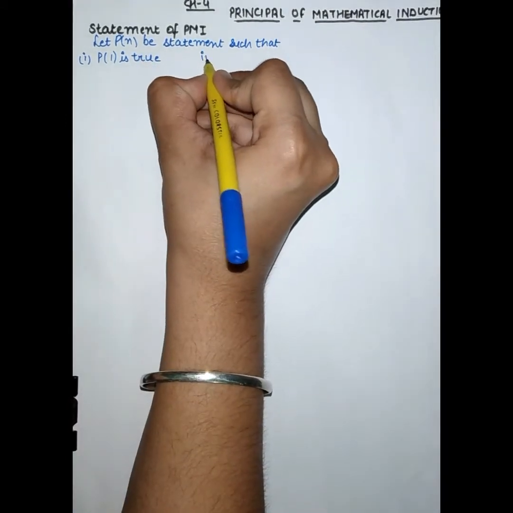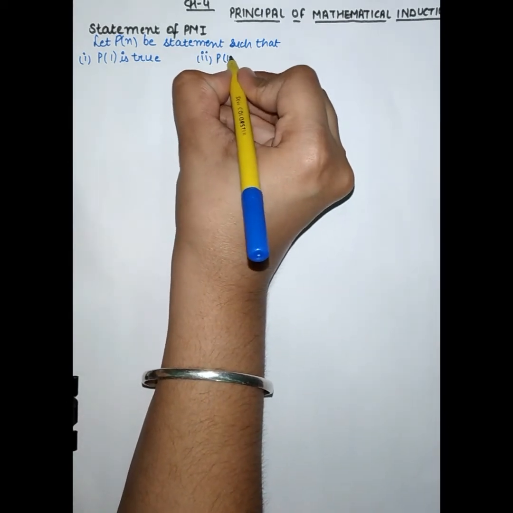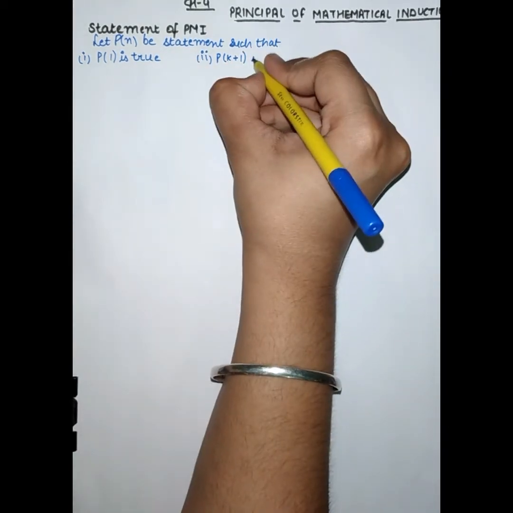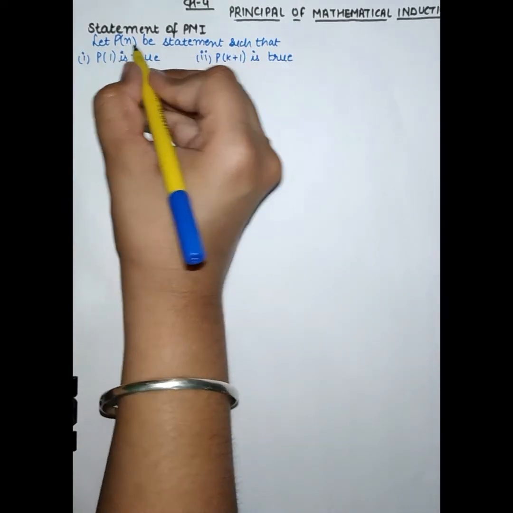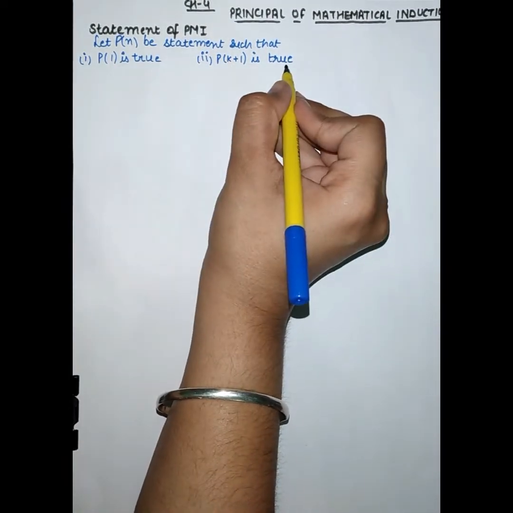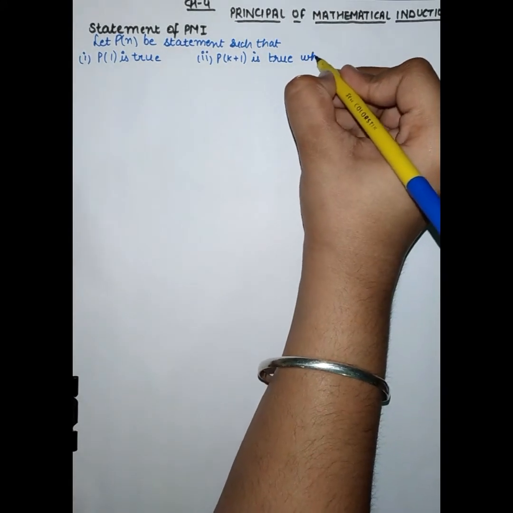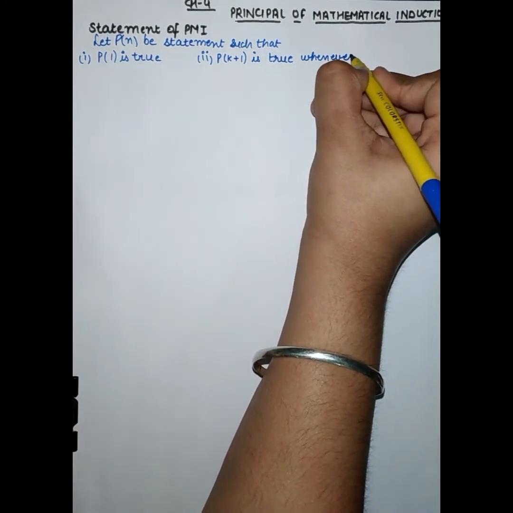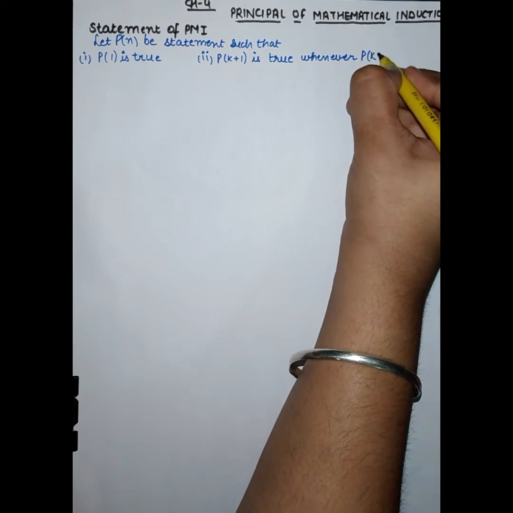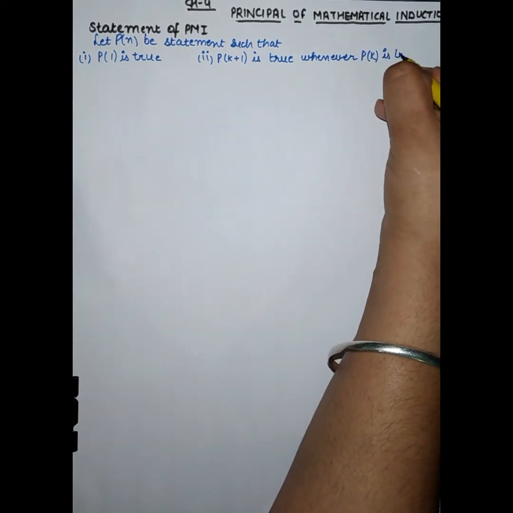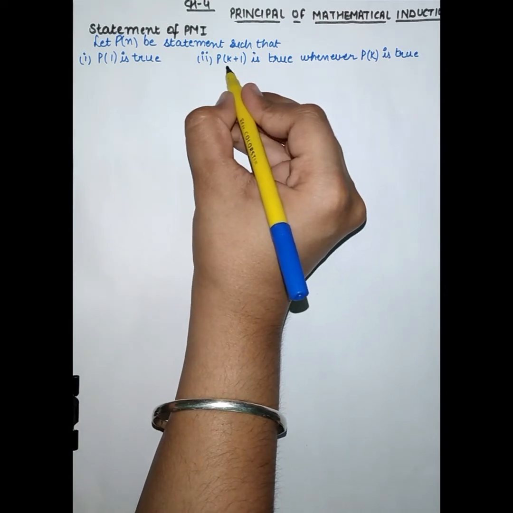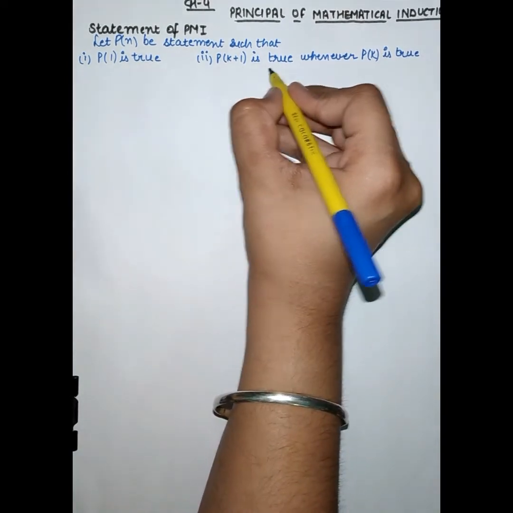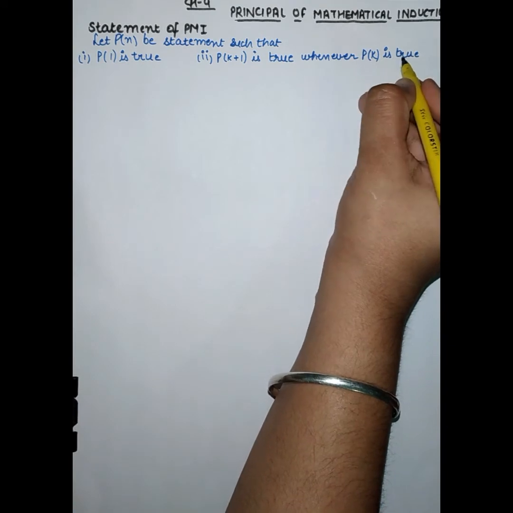And second is P(k+1) is true, means n is equal to k plus 1 is true whenever Pk is true.